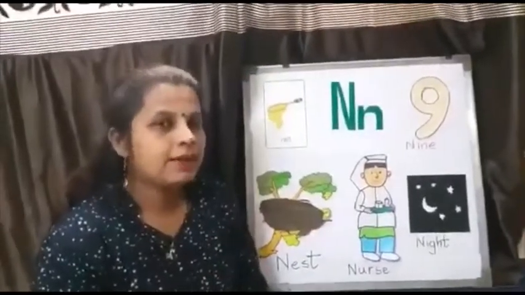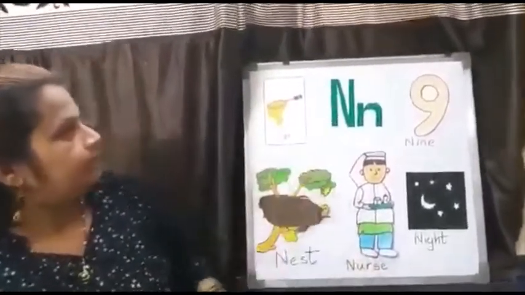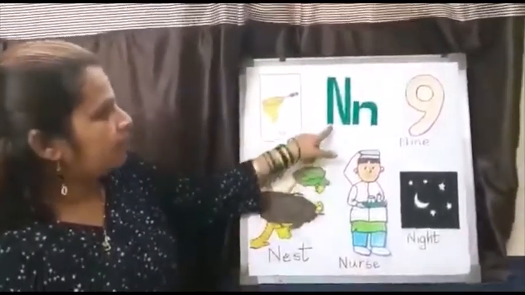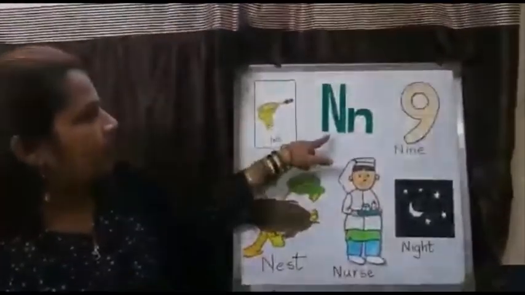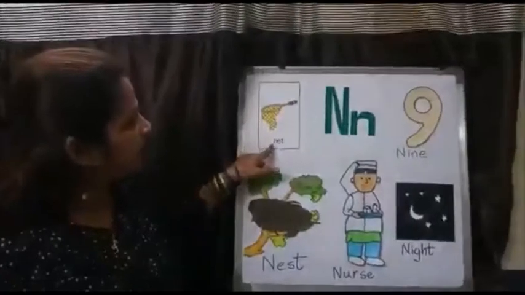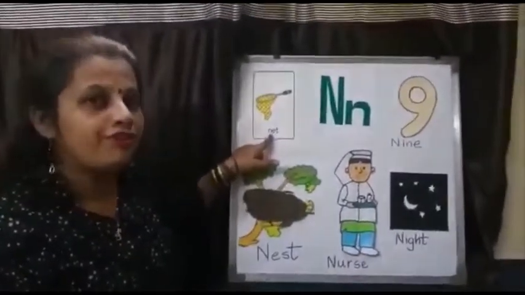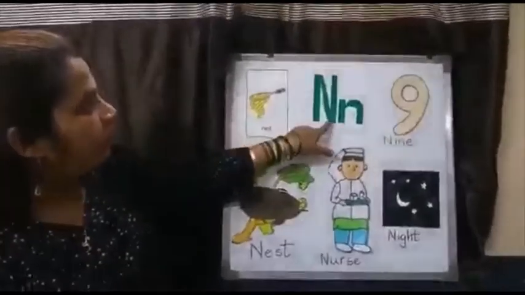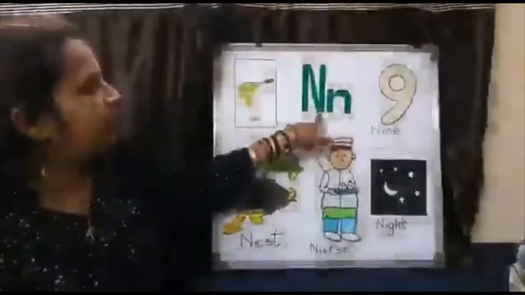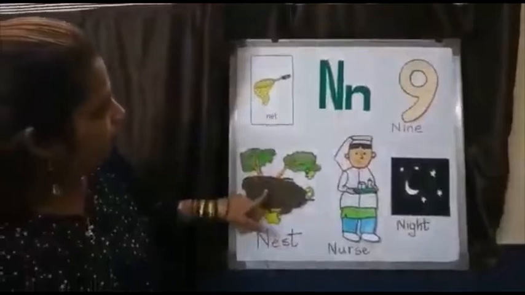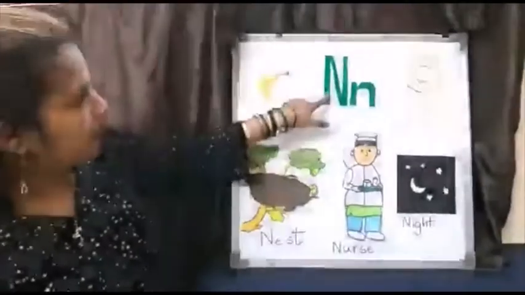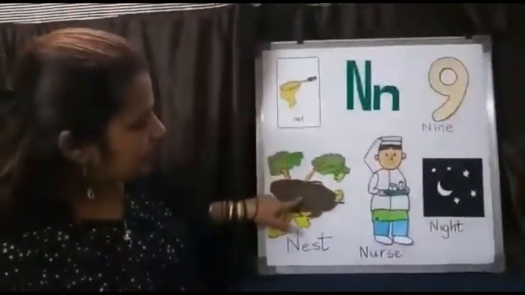Now let's see some pictures related to N. N for net. Net we use for fishing. N for number 9. N for nest.